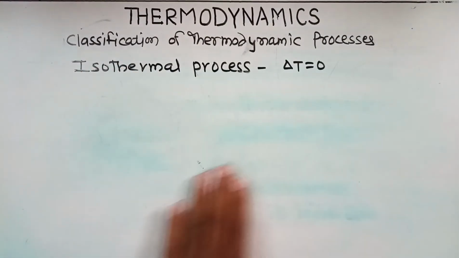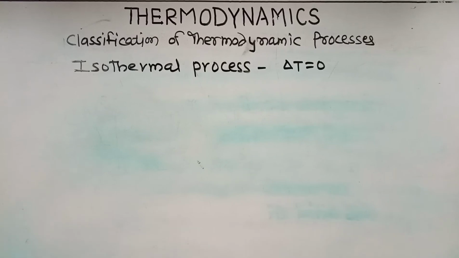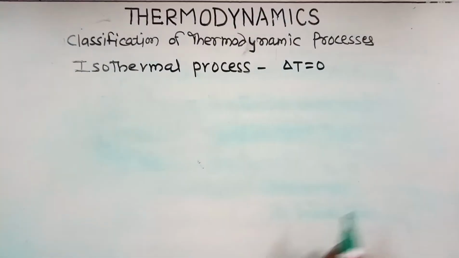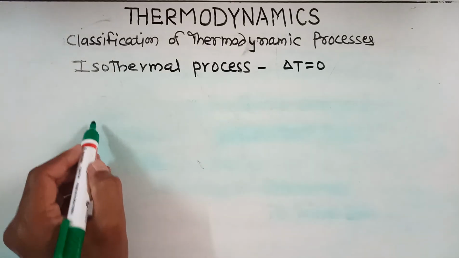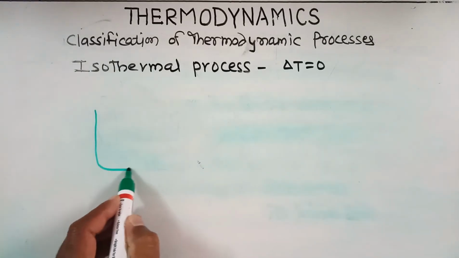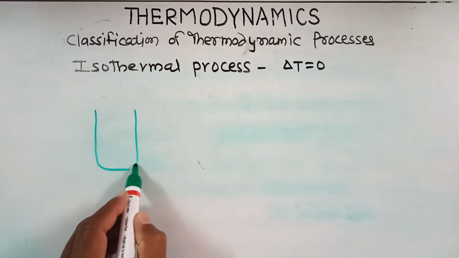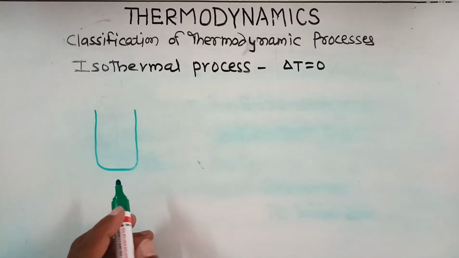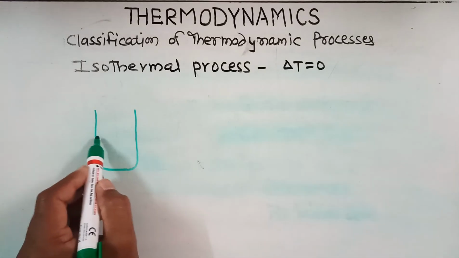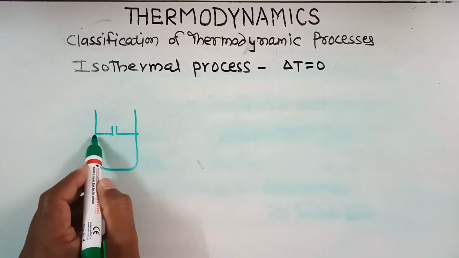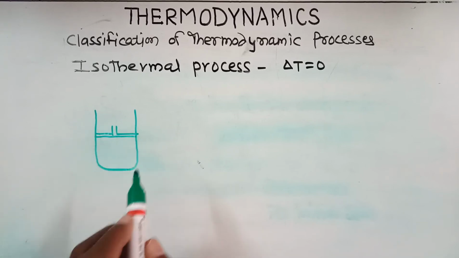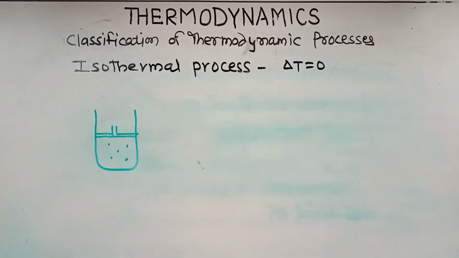Now let us see this isothermal process. This isothermal process occurs at constant temperature, and that's why we have to consider the cylinder, which is a good conductor, so it can exchange heat between system and surrounding. And as we have assumed that it consists of an ideal gas, and the process occurs infinitesimally slowly.